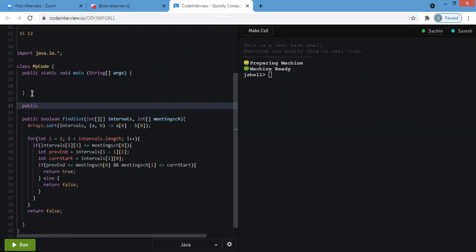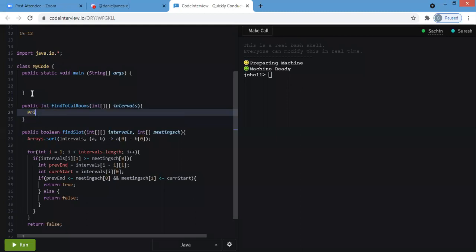So we need two rooms. So integer, find total rooms. Okay. So we define a priority queue.